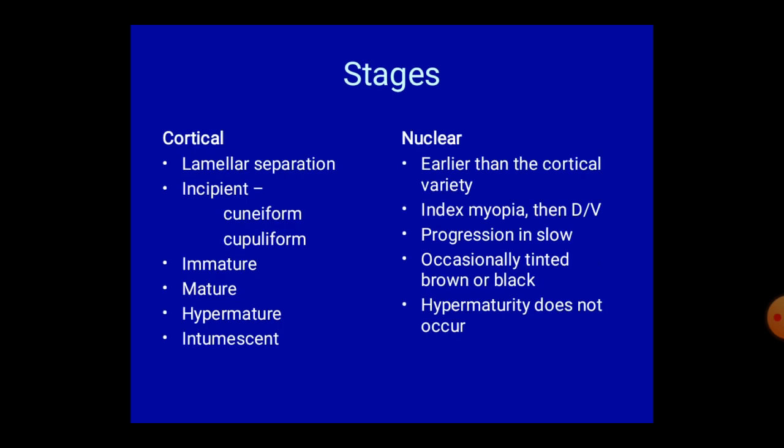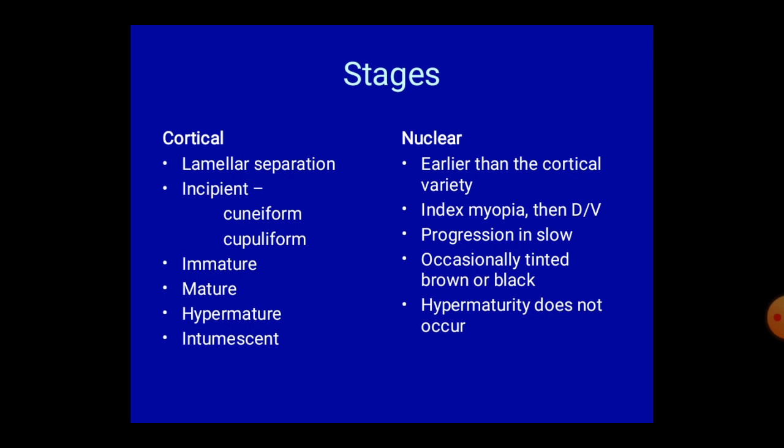What are the stages of cataract? There are two types of cataract mainly. One is cortical, another is nuclear. In cortical cataracts, the first stage is lamellar separation, where the lamellae become separated due to some hydration, but it is not clinically significant. The next stage is incipient cataract, where triangular opacities from the periphery go towards the center.